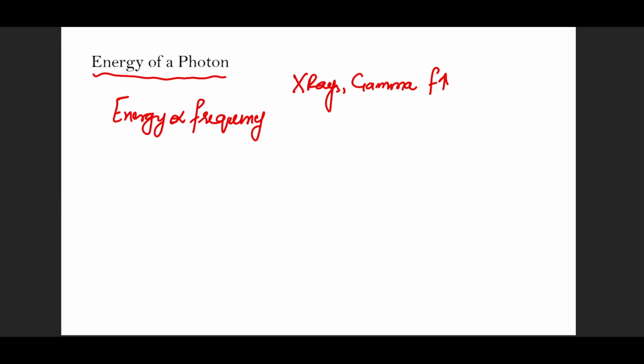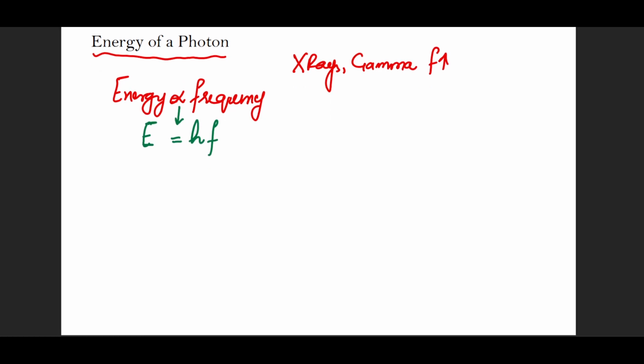Okay. So when we convert this proportionality to an equality, we need to involve a constant, and in this case, that constant is Planck's constant. Planck is the person who actually identified this relationship between energy and frequency. So what does this tell you? If you put in the value of Planck's constant and multiply it with the frequency of radiation, starting from gamma rays up to radio waves, whatever frequency you have in hertz, you will find in joules the energy of that photon.